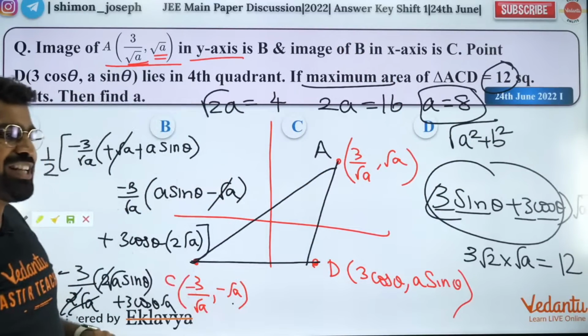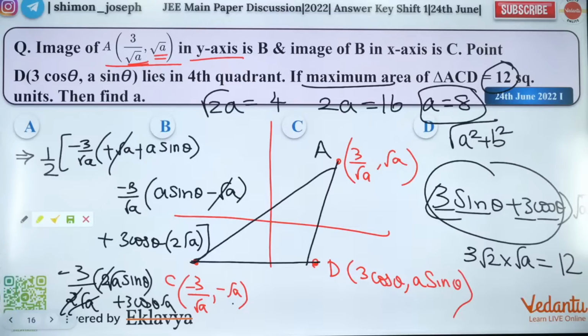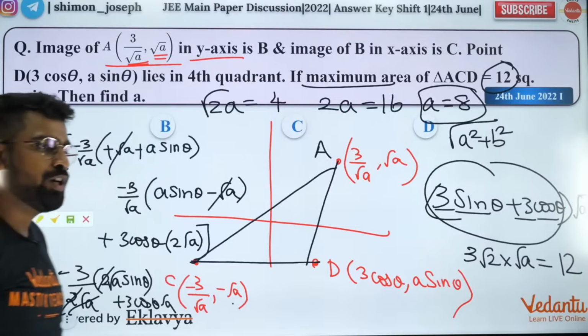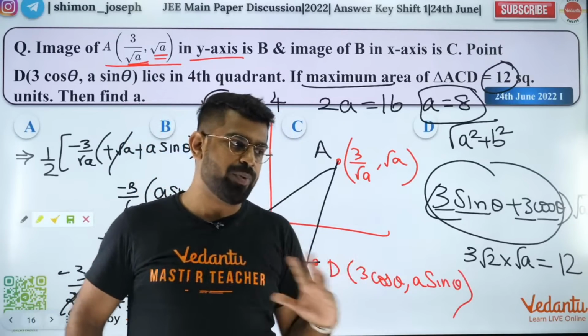Okay, are you all clear? Everybody cool with this? Very good. So answer is A is equal to 8, guys. So if you got answer as 8, then you are perfectly correct.